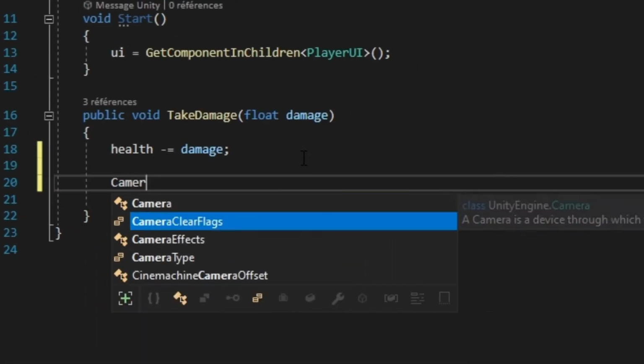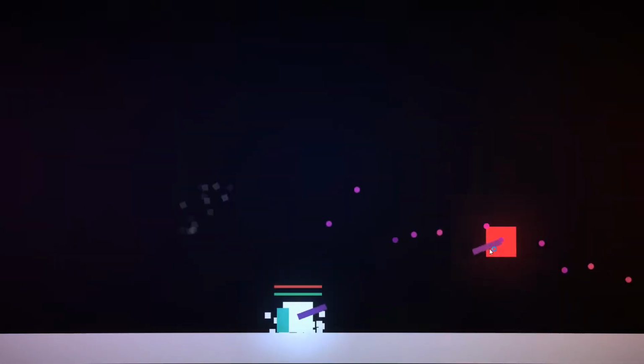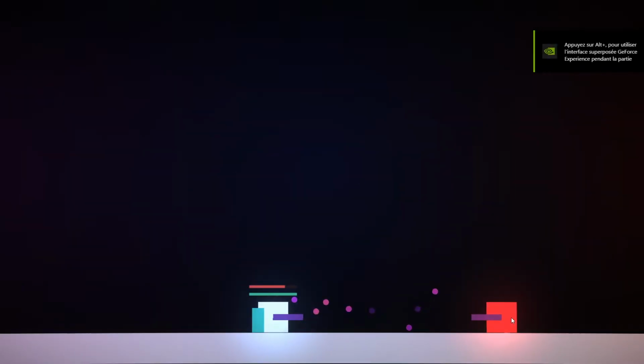First, let's add some camera shake. You probably already know about camera shake. It will make your actions feel more impactful. So I'd say it's better to add camera shake to the most important parts of your game and not just everything. Remember that there is a lot you can do with the camera.